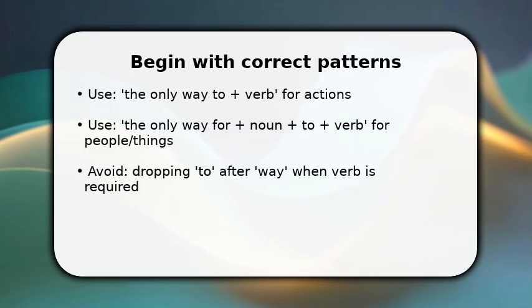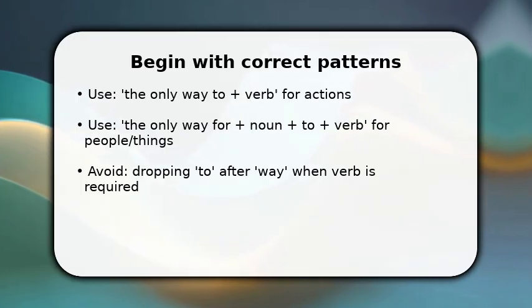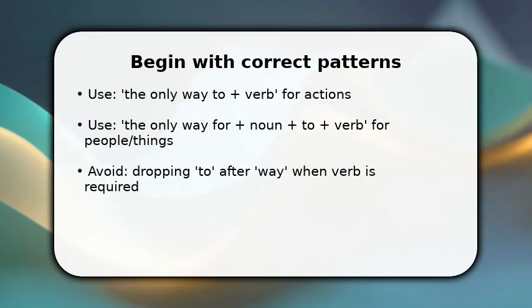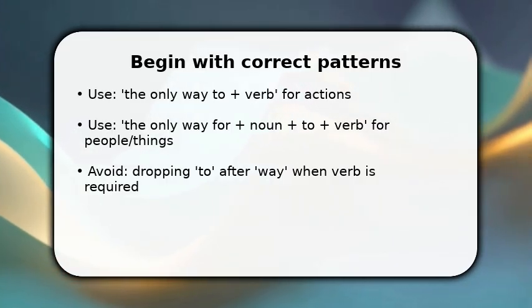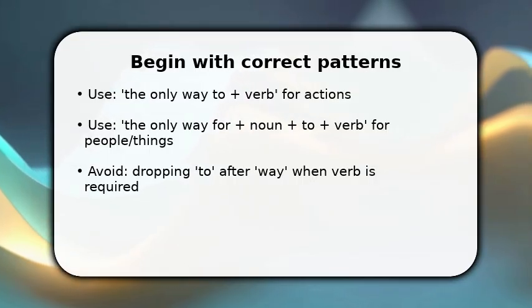You start by recognizing the pattern you need. If you describe an action, use "the only way to" plus the base verb. Once you identify the actor as a person or thing, form "the only way for" plus noun plus "to" plus verb so responsibilities and possibilities are clear. Make sure to listen for the verb that follows.